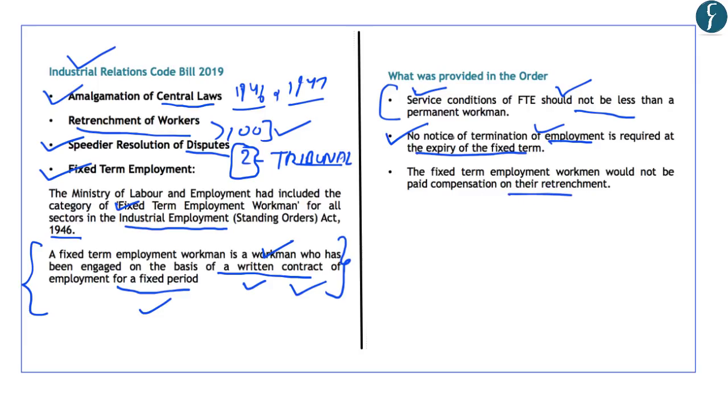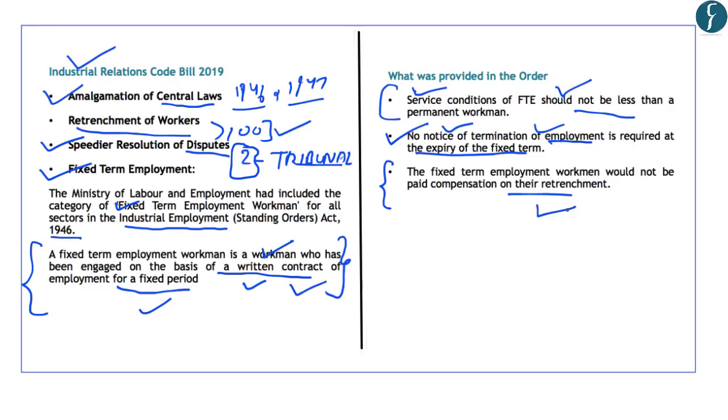So there is no requirement for giving out a notice for termination in case of fixed term employment, and also the fixed term employment workmen would not be paid any compensation on their retrenchment. And this provides flexibility to the firms which are employing these employees. This has been provided with the objective of providing flexibility to the firms, and they can hire resources according to the needs and demands of these firms.